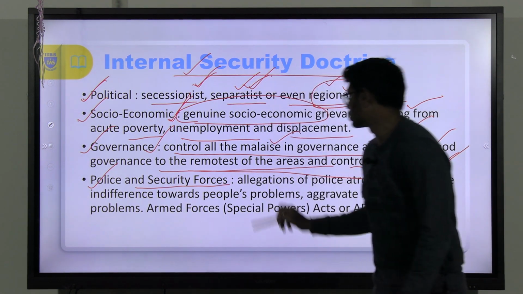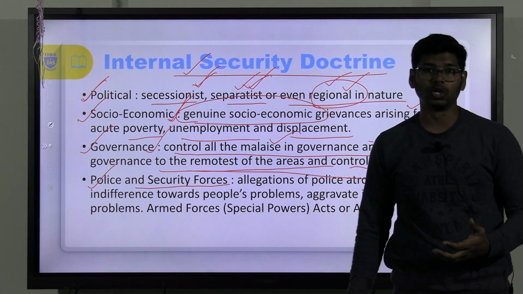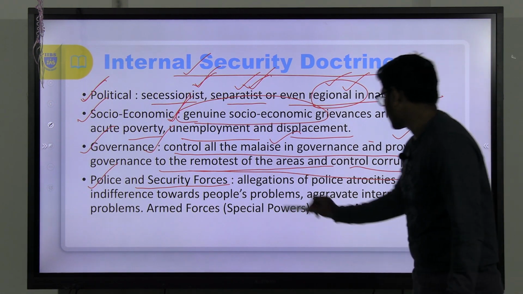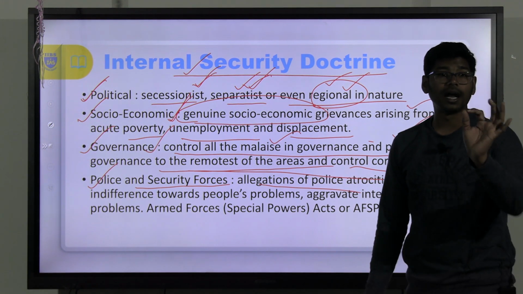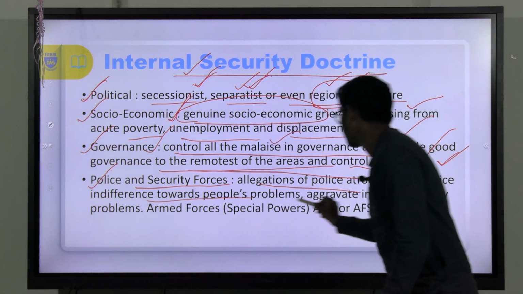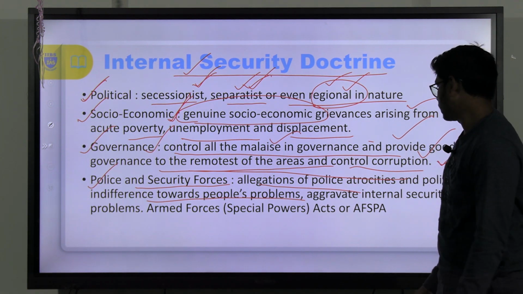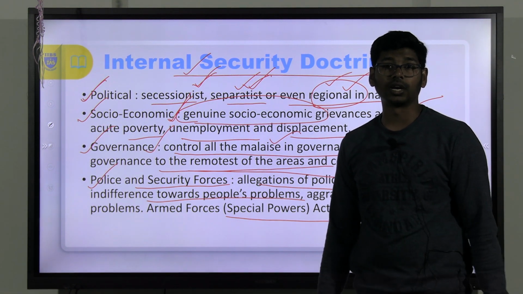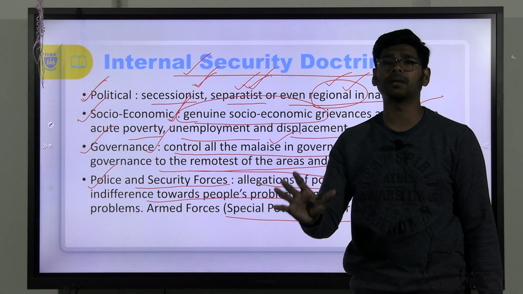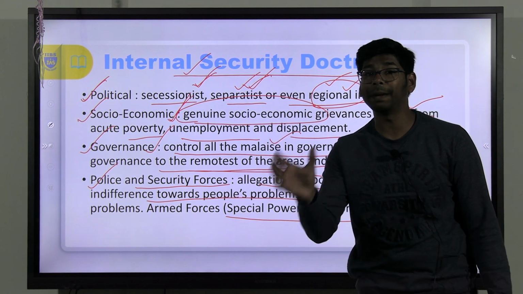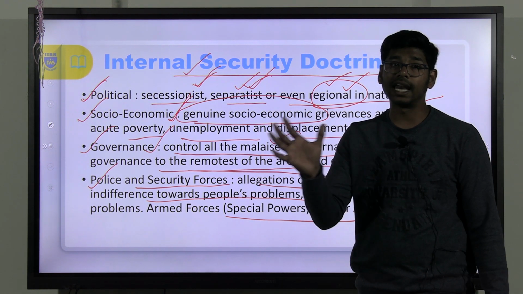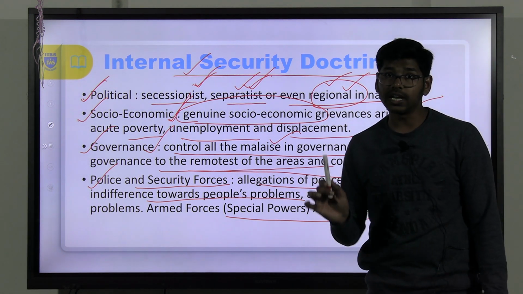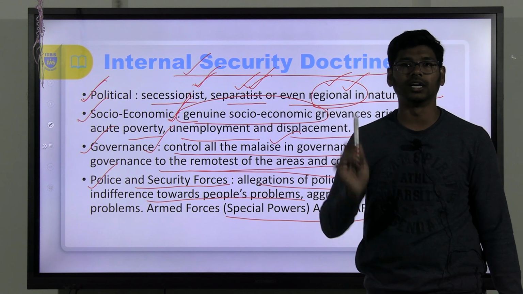And the police and security forces. There are many allegations against the police that they are misusing their power and responsibility. If there are any such allegations, they have to be addressed. If there is any indifference towards the people's problems, that has to be addressed. We have seen the Armed Forces Special Powers Act, which is given to the Northeast territory. For a few areas it is necessary because of the terrorism that is putting people at risk. And there are also allegations that the Act is being misused. If there is any such misuse, that has to be addressed immediately.